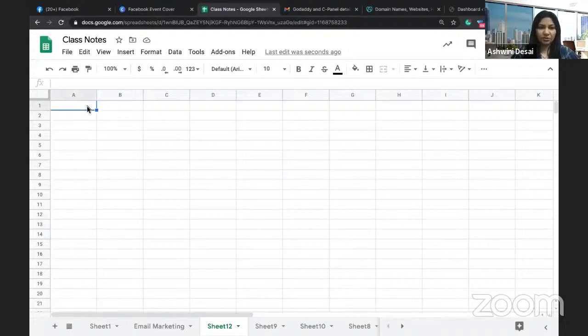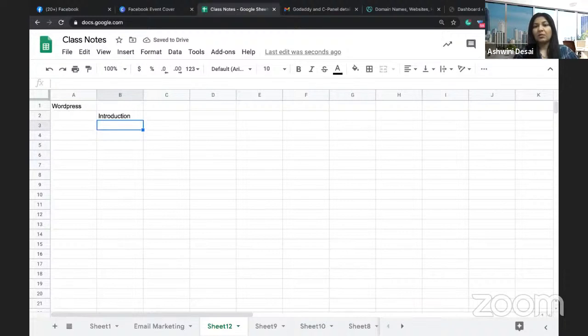So today we are going to do a very simple, very important and useful topic called WordPress. This is a WordPress workshop. We will first have an introduction to website basics, just the basics: what exactly a website is and all about it. Why WordPress, why choose WordPress, when to choose WordPress, when not to choose WordPress. All of those things we will understand.